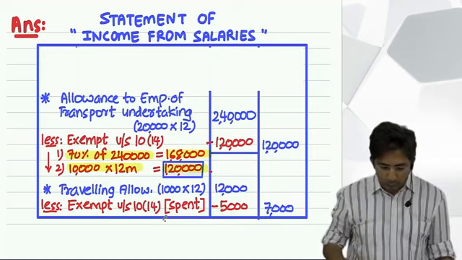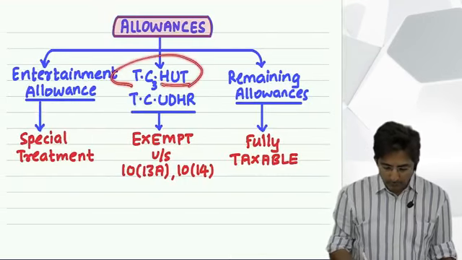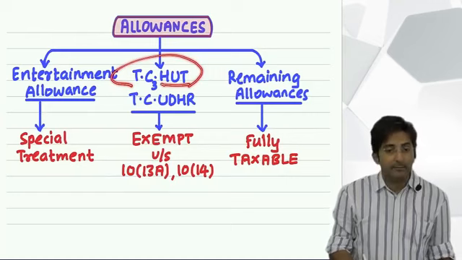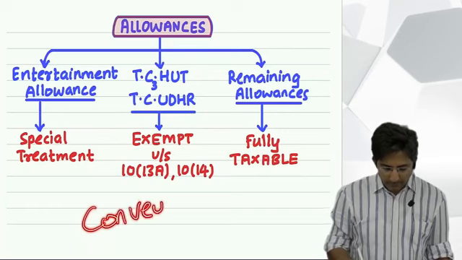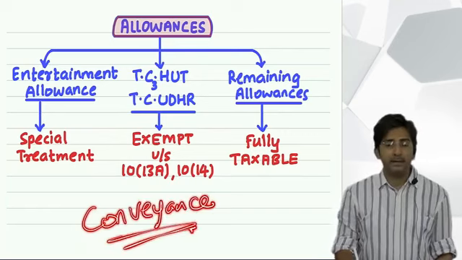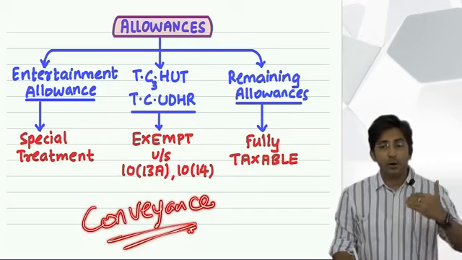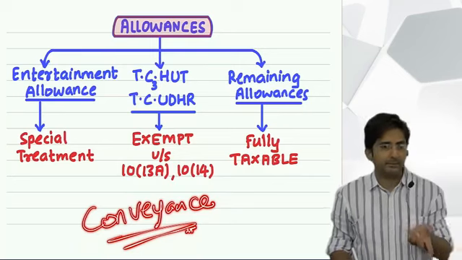See, we are at TC Udhar, TC Hut, TC Udhar. Now in TC Udhar, T we have done, traveling allowance. The next alphabet is C, conveyance allowance. Do you know the difference between traveling and conveyance? Traveling is for long distance travel, outstation, and conveyance is within the city.